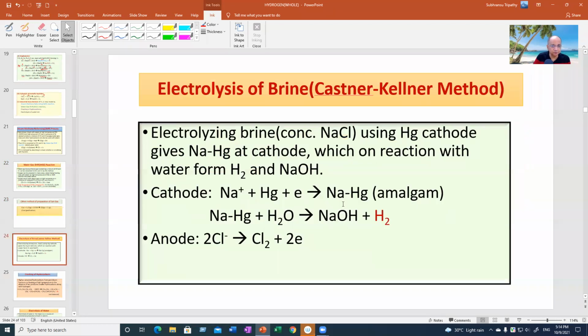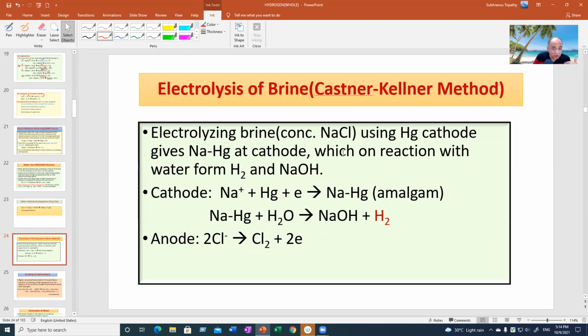Now, electrolysis of brine you will be knowing in alkali metals. This is called the Kastner-Kellner method. You will be studying this again in alkali metals. Now, when you electrolyze brine, brine is seawater that contains concentrated sodium hydroxide, sodium chloride.